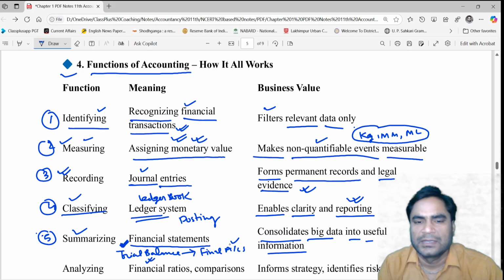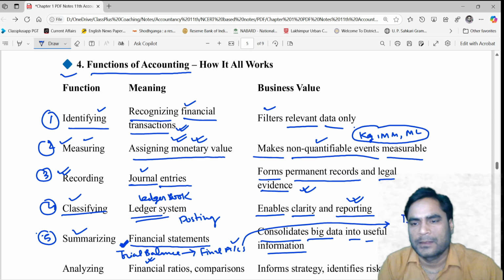And the final accounts have two parts. One is the trading and profit and loss account, and the second part is the balance sheet. Okay, we have already mentioned the two.